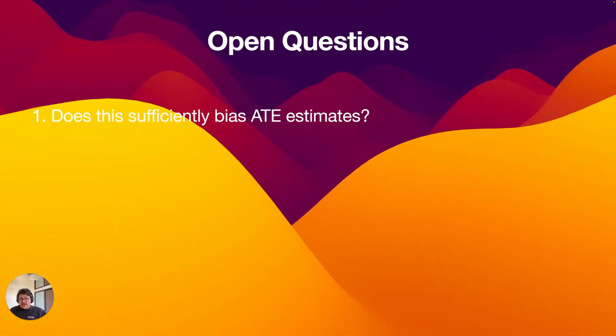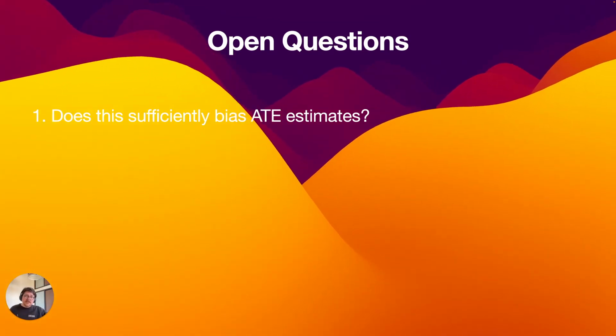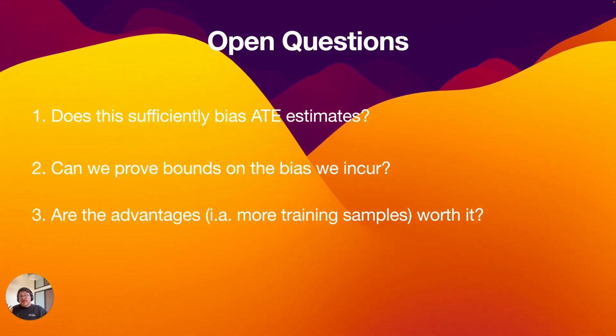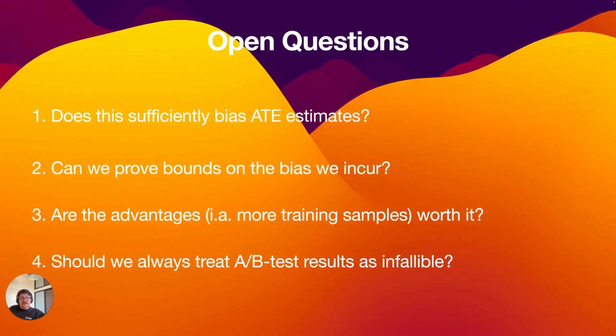Some open questions remain, though. Does this bias ATE estimates in a way that changes downstream decisions? Is there some way we can maybe quantify this bias? Are the advantages of having pooled data sometimes worth it? And just maybe, should we stop treating A/B test results as infallible?